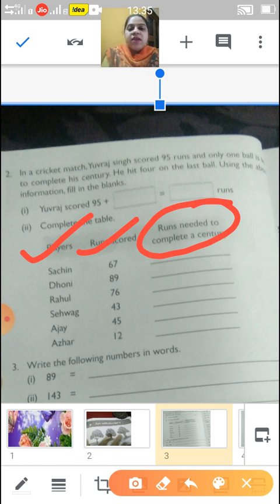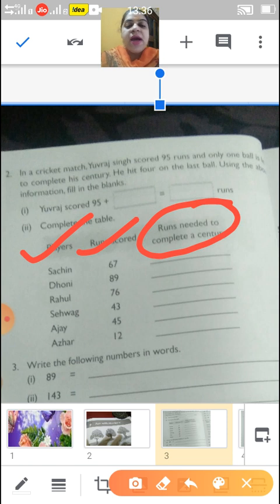How will we find out? For a century, I told you, 100 runs. So let's have a look at how many runs they scored and how many they need to complete their century. I will do 2 for you, the rest you will do on your own.